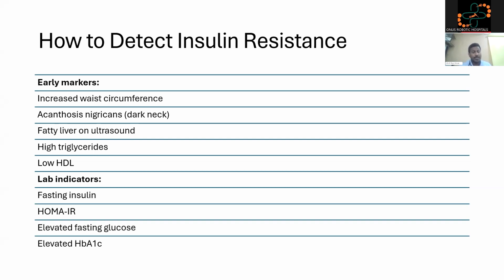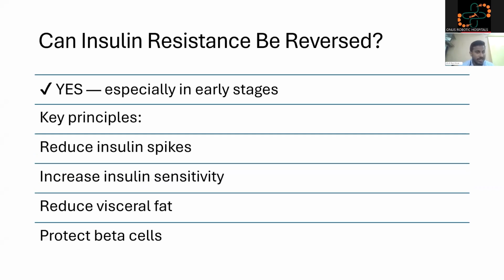Lab indicators include the blood tests which we can do for ourselves to confirm insulin resistance: fasting insulin levels which are high, HOMA-IR which is elevated, fasting glucose and elevated HbA1c. These all are indirect markers and direct markers for insulin resistance.